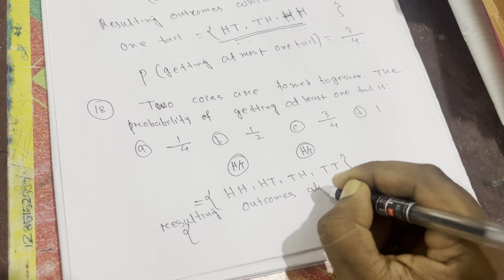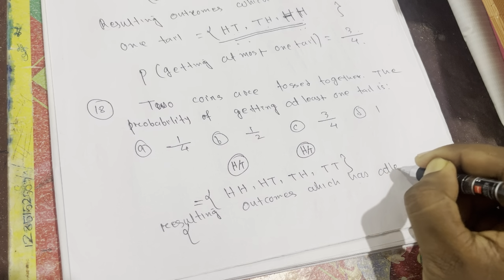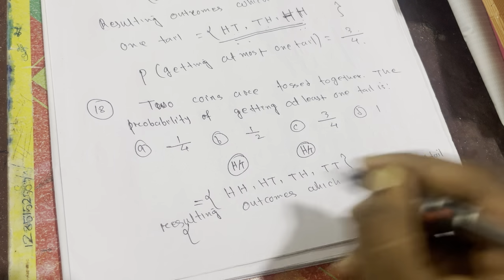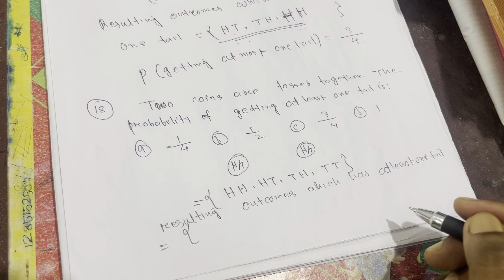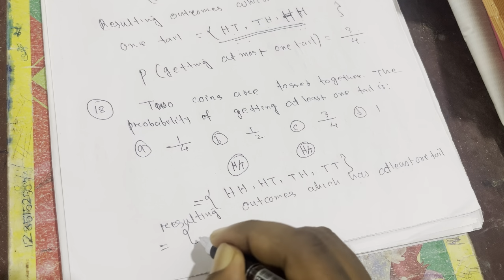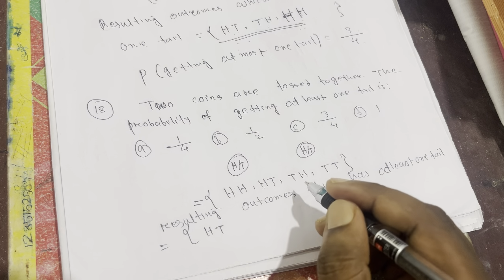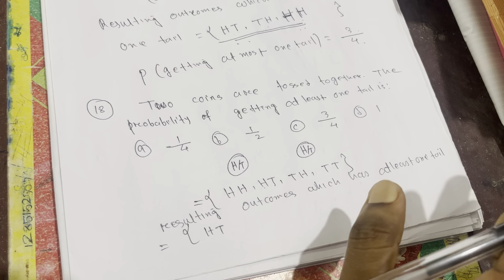So how many possibilities are resulting which have at least one tail? Resulting possibilities which have at least one tail are HT. So at least means minimum one, maximum has no limit.